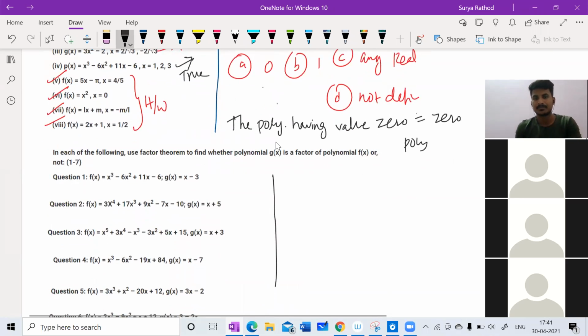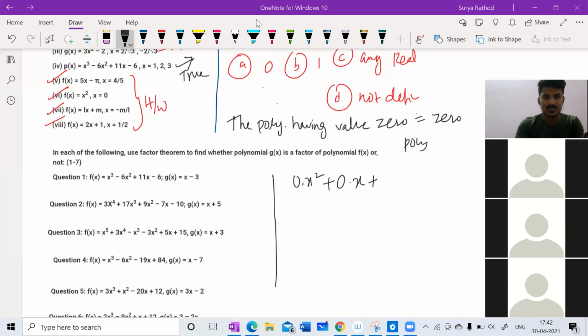Understood? No, sir. See here, for suppose if I write 0 into x square plus 0 into x plus, one second, here it's not getting touch. See here, first of all, let me write.